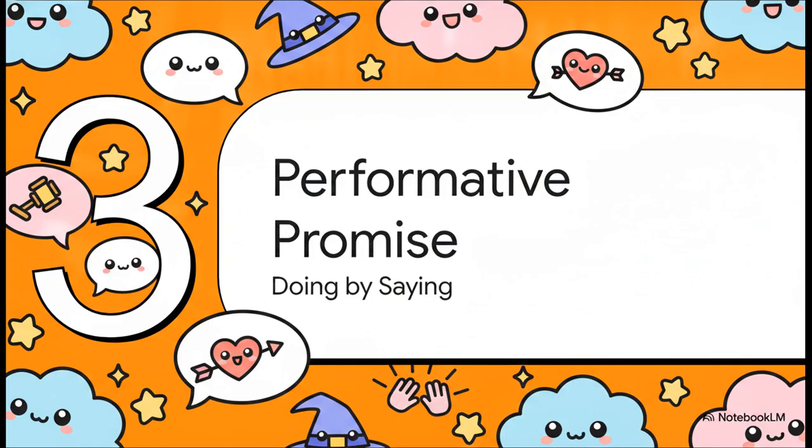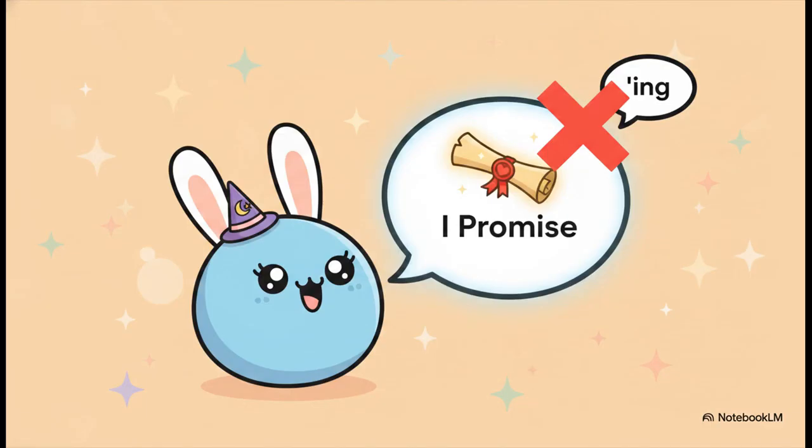Section 3, the performative promise, doing by saying. This brings us to just a fascinating linguistic concept. These are magical verbs, where the act of speaking is literally the action itself. You're doing something simply by uttering the word. When you say, I promise, the very act of speaking that sentence physically creates the promise in the real world. You don't say, I am promising to help you. You just declare, I promise. The rule here is incredibly straightforward and efficient.